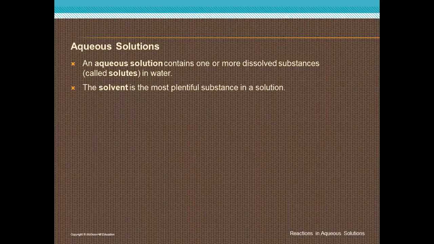Solute means the smallest ratio, such as table salt. So a solution consists of two substances, solvent and solute.